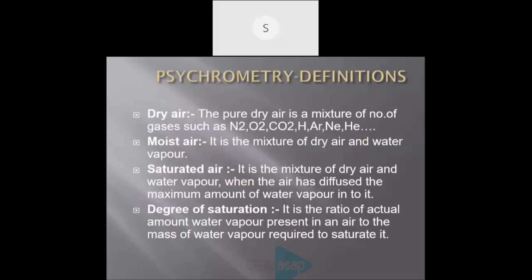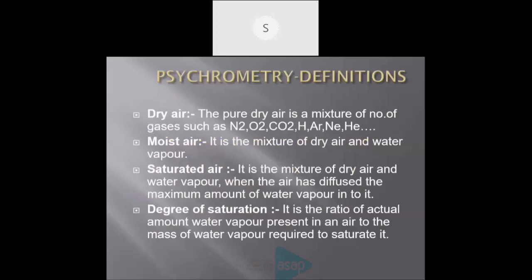The next topic is saturated air. Saturated air is the mixture of dry air and water vapor when the air has diffused the maximum amount of water vapor into it. When the maximum amount of water vapor is diffused in dry air, it is called saturated air.